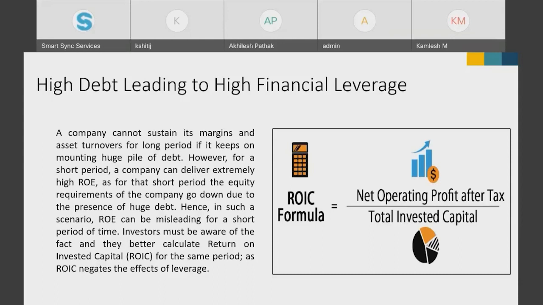So that is how, if you have to calculate my performance, then it should be ROIC: net operating profit after tax divided by total invested capital. So 10,000 is the profit, and 50,000 plus 50,000, debt plus equity, becomes 1 lakh rupees. So the ROIC comes to 10%. So over here, ROE is misleading, but ROIC is the true figure.